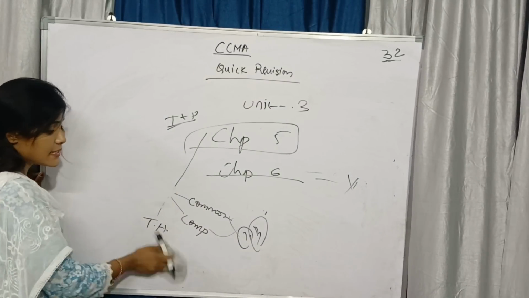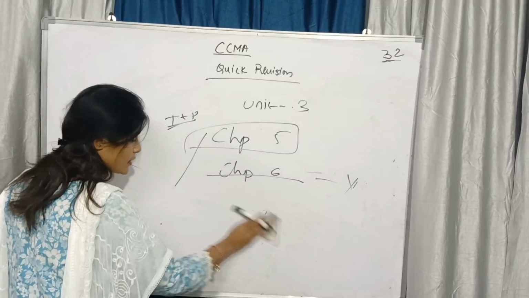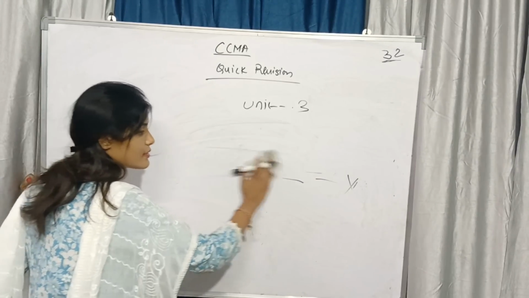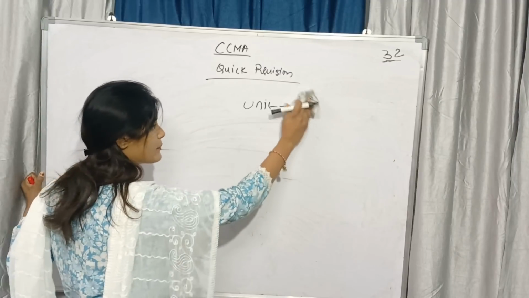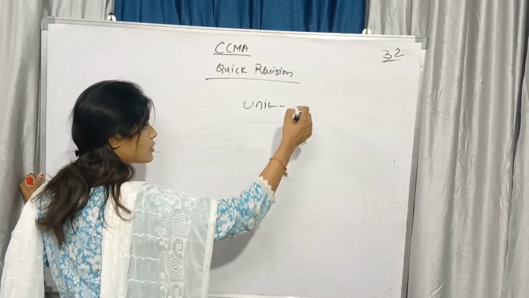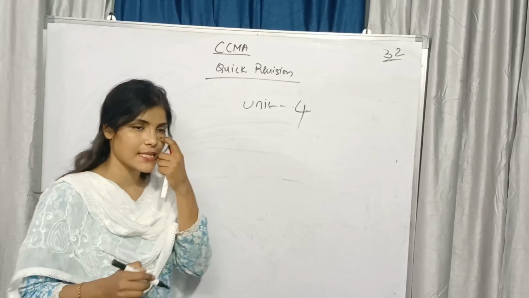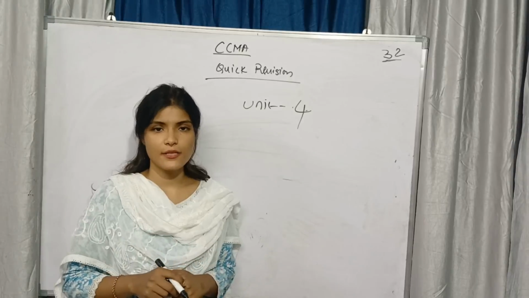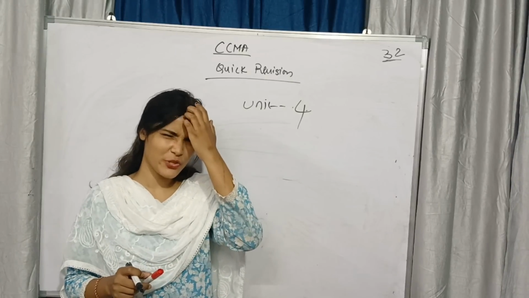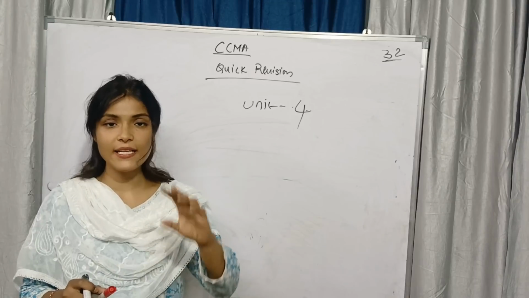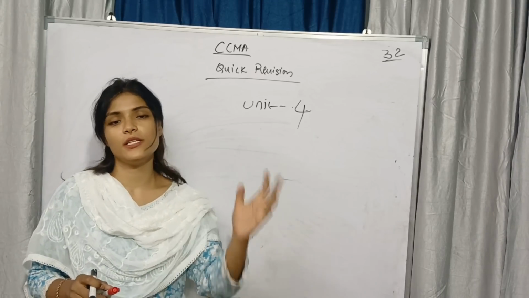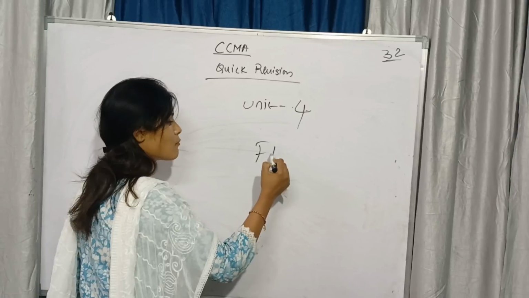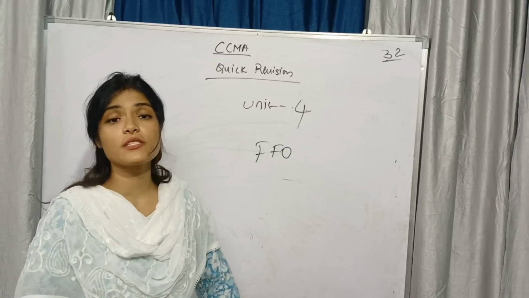So this is the 16 marks weight, definitely you will do it. In trend analysis, what will you do? Whatever the base year they will give, the same base year will be 100%. For example, if 2015 they have given as a base year, the percentage of 2015 will be 100 only. Same like common size balance sheet, how we calculate, the same thing you will do for the trend analysis also. Okay, and in unit 4 you are learning fund from operations, that is fund flow statement.